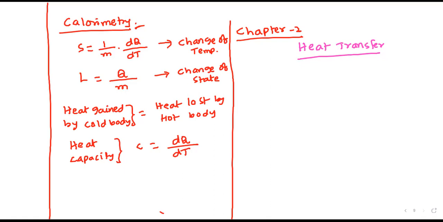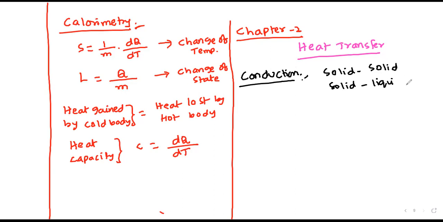Firstly we have the conduction. Conduction is the transmission of heat between the solid particles or solid and liquid. For example, let us consider a container in which we have a liquid, suppose milk.